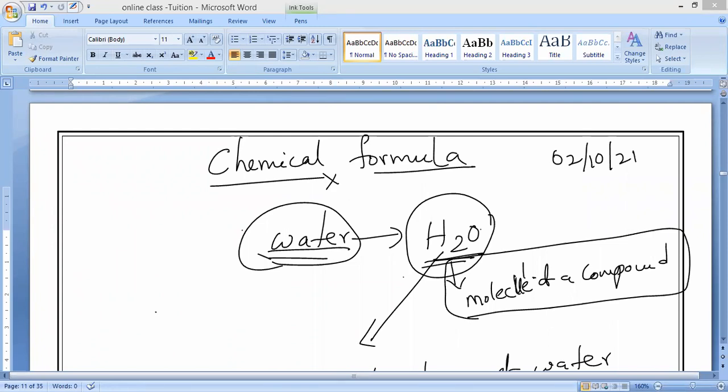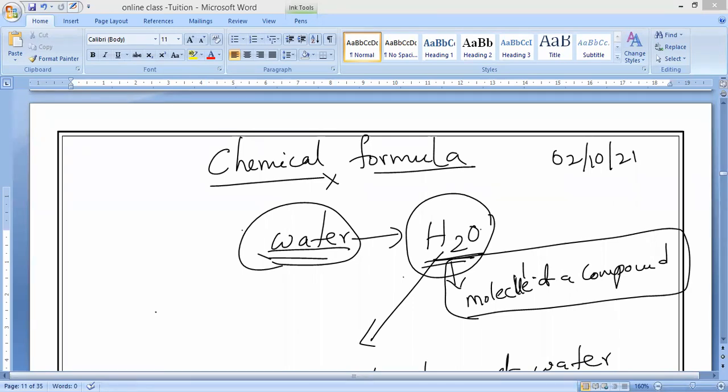So what is the water formula? H2O. In H2O, the subscript 2 indicates how many hydrogens? 2 hydrogens. And oxygens? 1 oxygen. That is what you have to remember. Understand, guys? Yes, sir.